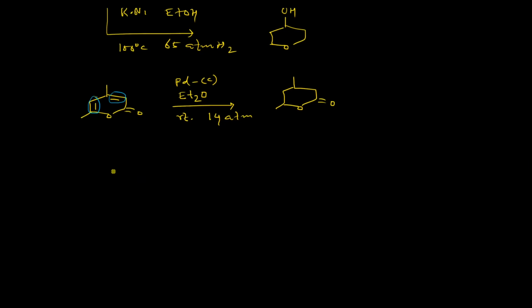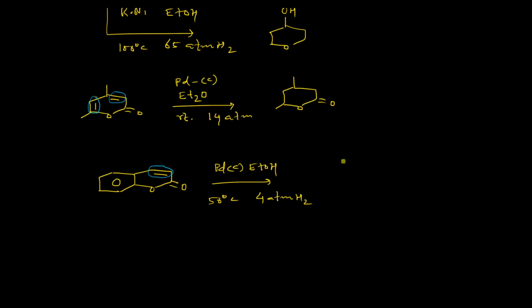If you take coumarin, this is coumarin. So if you are particularly interested in hydrogenating this particular double bond, then you have to take palladium on activated charcoal in ethanol solvent. Temperature will be moderate, 50 degrees centigrade, and 4 atmospheric pressure of hydrogen will give you the corresponding product, where the aromatic ring is intact as well as the ester functional group.